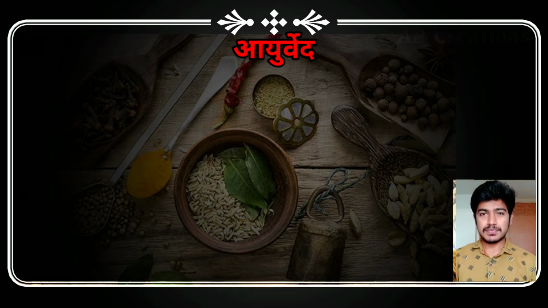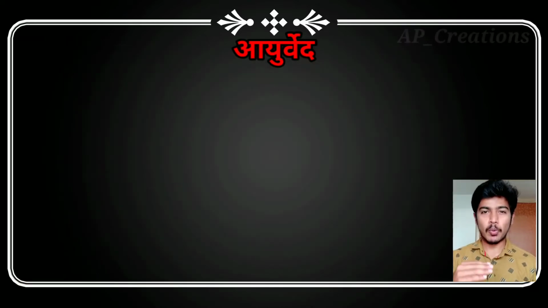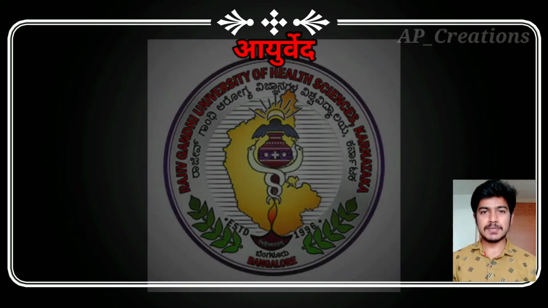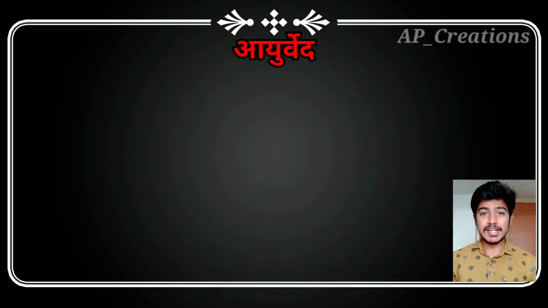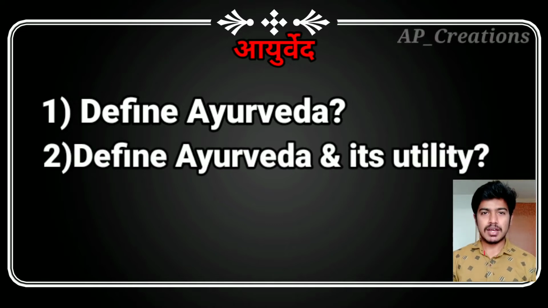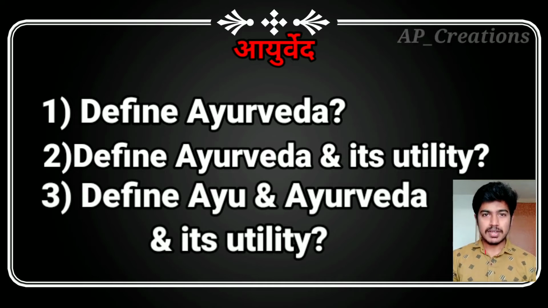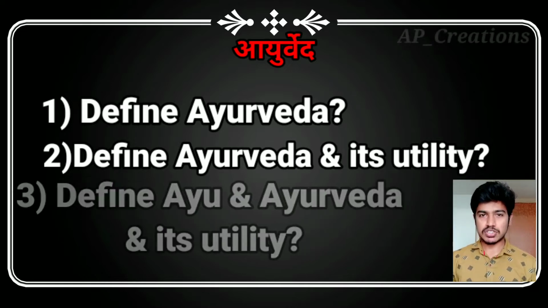Before going to the topic, I have to tell how many marks the Ayurveda topic carries in your university exams according to RGUHS University. Ayurveda comes for 5 marks or 3 marks. The questions that come are: define Ayurveda, define Ayurveda and its utility, and also define Ayu and Ayurveda and its utility. These are all the important questions which the university question paper contains.